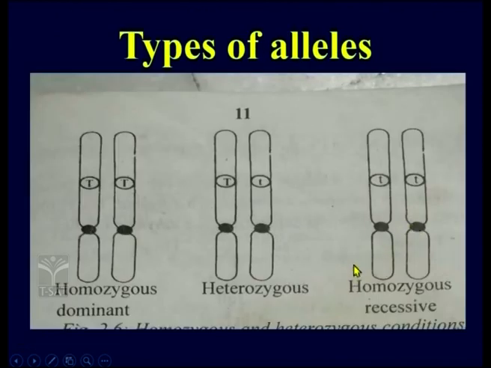Again, we can understand the types of alleles better. Look at this: there is a gene on one chromosome, and on its paired chromosome at the same locus there is another copy. These two copies are the same, so we call them homozygous alleles. What about here? The gene is present here and here, on two different but paired chromosomes, homologous chromosomes. These two alleles, the copies of the gene, are different, so we call these heterozygous alleles.